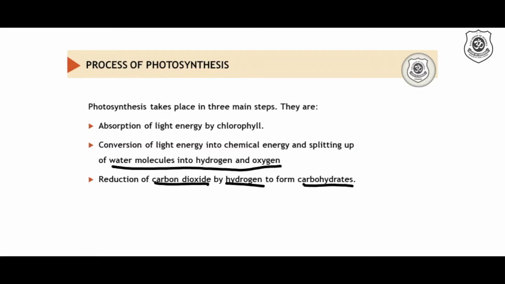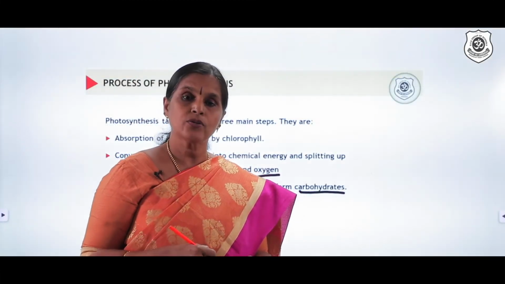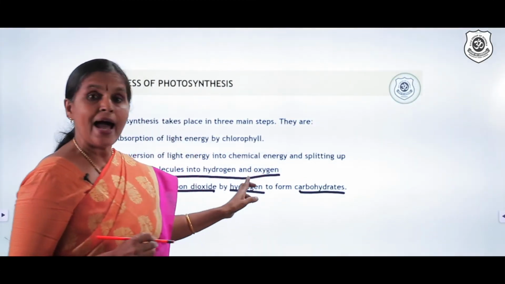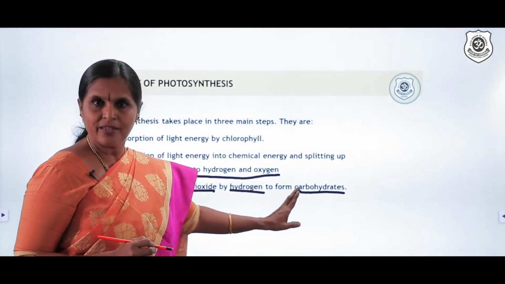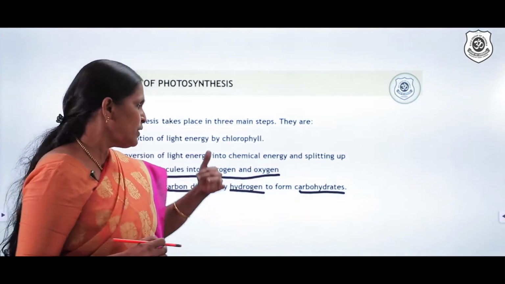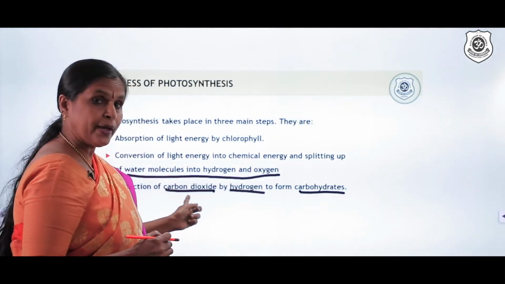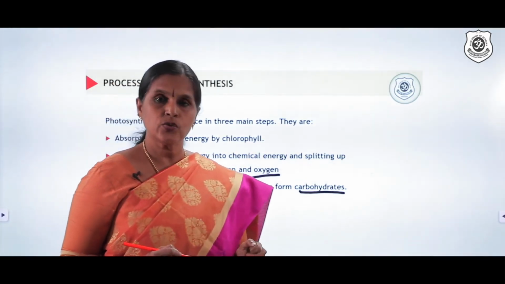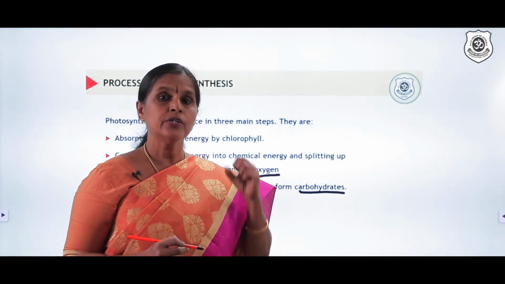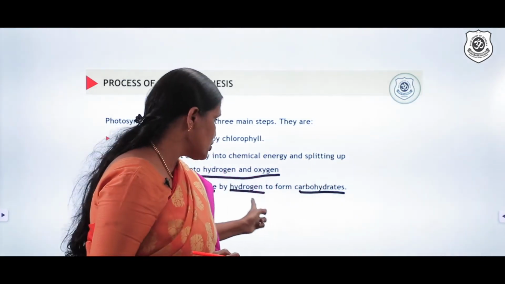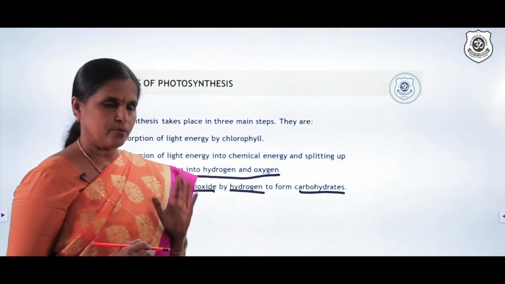Here comes the importance of photolysis of water. In the product of photolysis of water, you saw hydrogen was there. This hydrogen is used for reduction of carbon dioxide to carbohydrate. Here is the actual production part taking place, which we are looking for. We are looking for the production of food. So the production part is taking place here where carbon dioxide is reduced. A reduction process is taking place utilizing what? Utilizing hydrogen, and carbohydrate is formed.